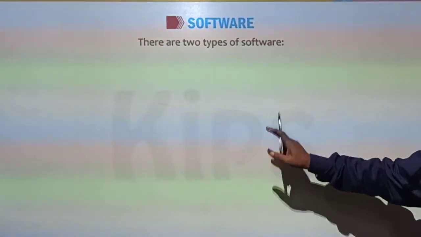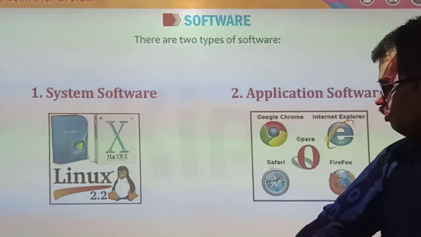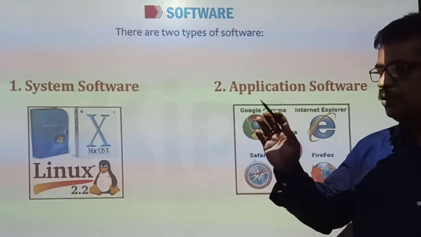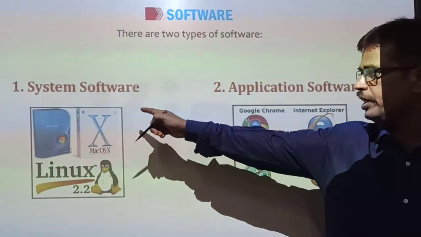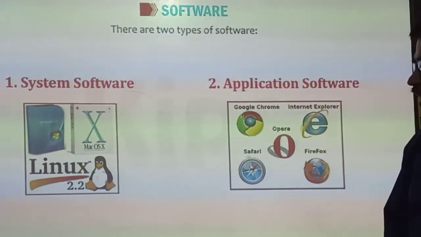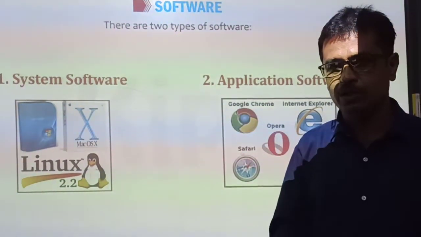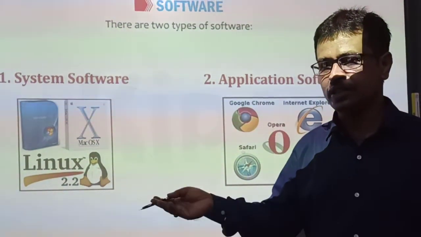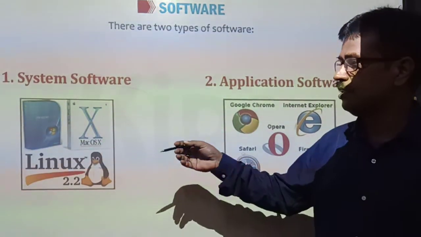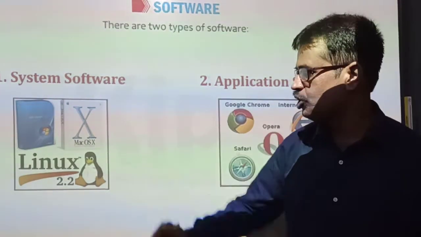There are two types of software: system software and application software. So you have to remember this, children. Software is divided into two parts. Number one is system software and second one is application software. Example of system software: all the operating systems, means Windows, either it is Windows 10, Windows 7, Windows Vista, Windows XP, whatever, Linux, what we are using in the smart board. So all the operating systems are the examples of system software.